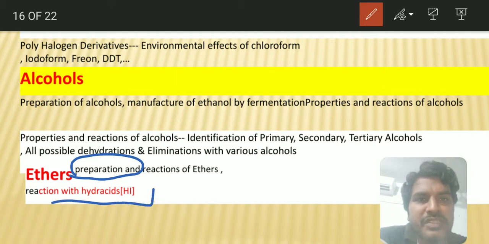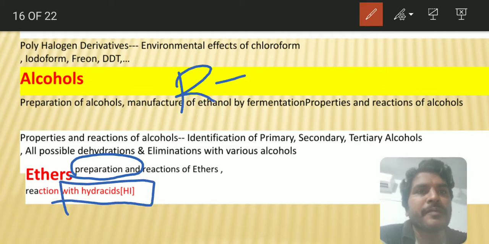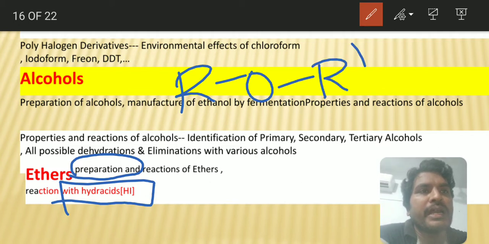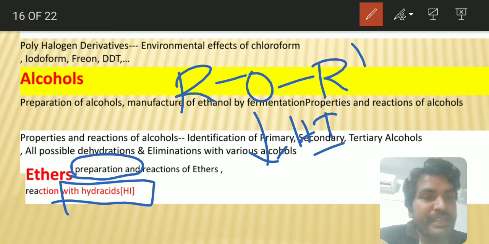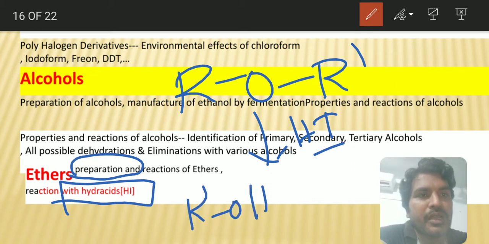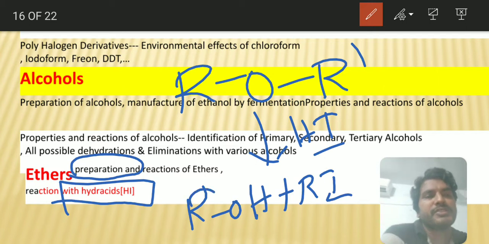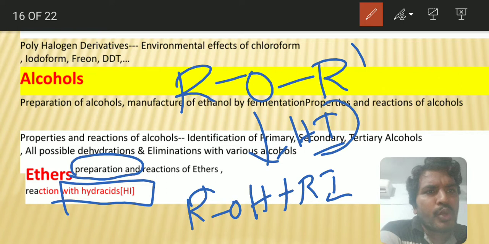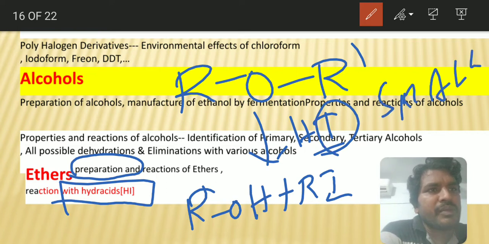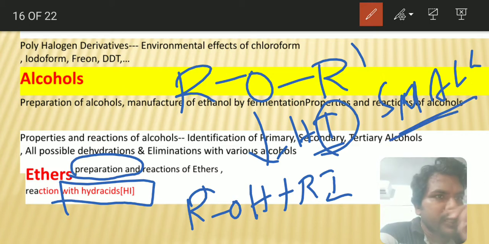And the reaction with HI is a very important one. Whenever R-O-R' is treated with HI, it will break into an alcohol and an alkyl iodide will come. So how does it break into alcohol and alkyl iodide? Normally iodine goes with the small alkyl group.